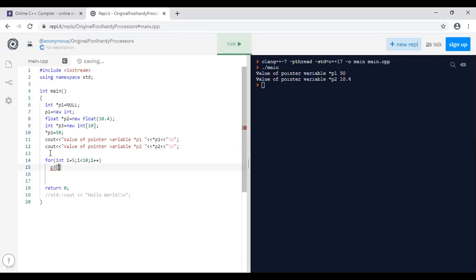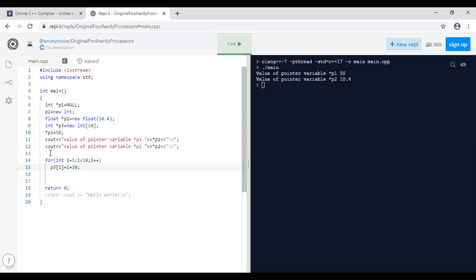P3 of I is equal to I plus 1. We will provide the value from 10 or from 15. So inside the fifth block, it will store the value 15. Am I right? 10 plus I, the value of I is 5. So 15 is going to be stored inside which block? P3 of I means P3 of 5.